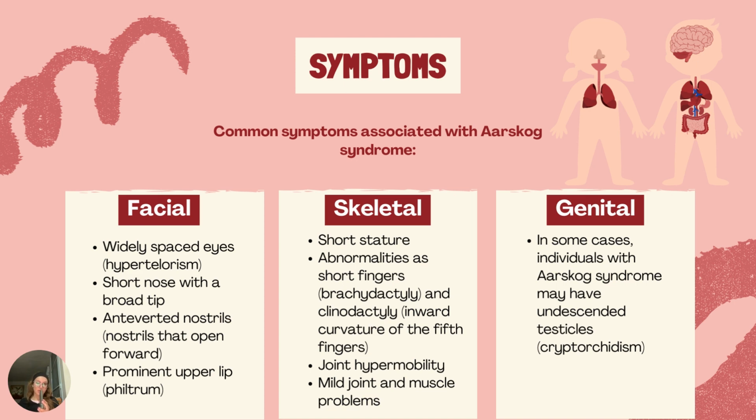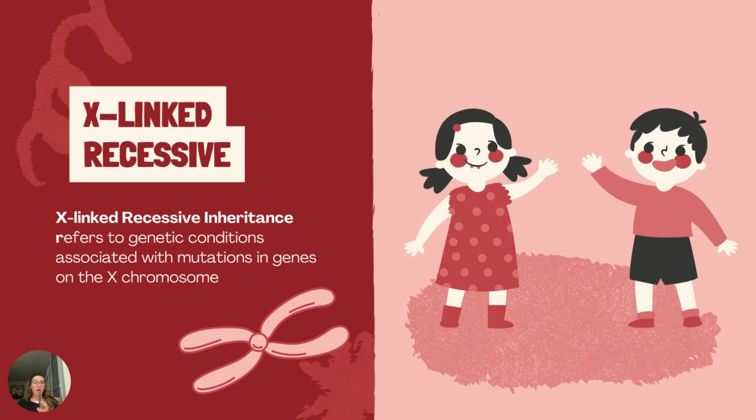Now that we know how Aarskog syndrome presents, let's talk about X-linked recessive inheritance. X-linked recessive inheritance refers to genetic conditions associated with mutations in genes on the X chromosome.